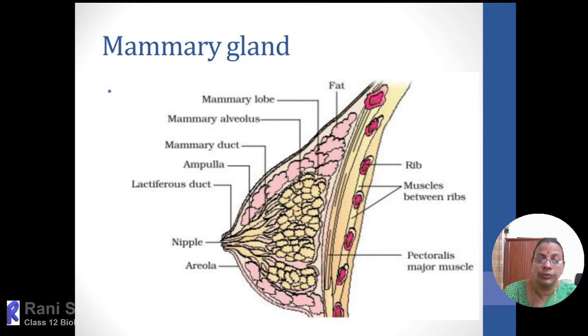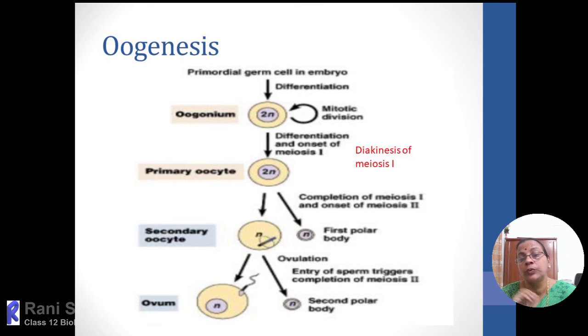Now we'll move on to the next topic, oogenesis. Oogenesis is the process of conversion of oogonia into functional ova. That entire process is called oogenesis. It starts from the fetal stage. Already we have discussed the fetal stage. Then it will be arrested at childbirth, from the 4th month of the fetal stage. Then again it will start functioning from puberty till menopause.